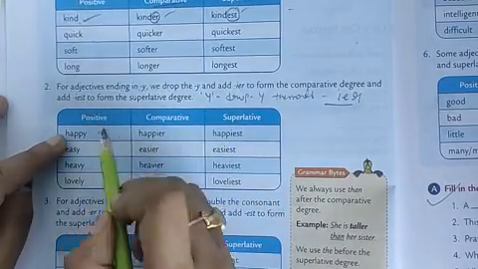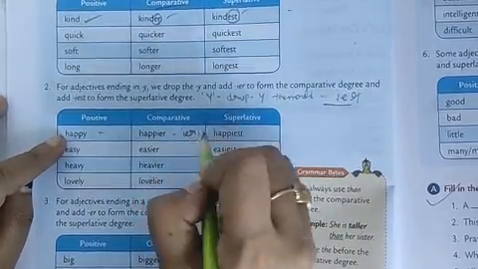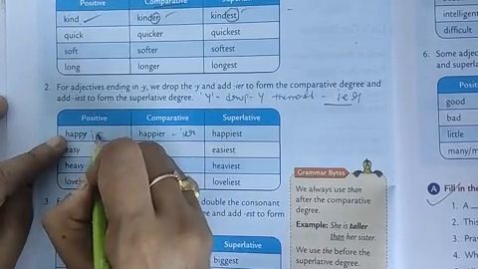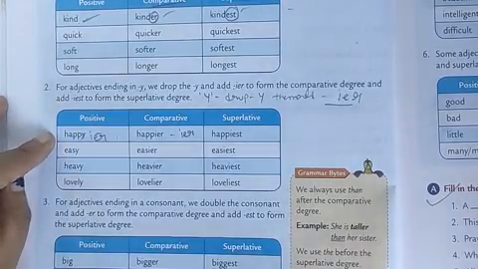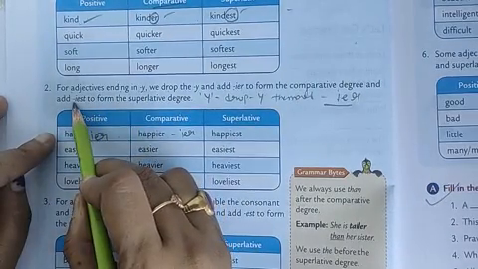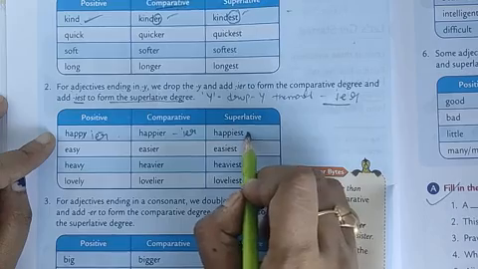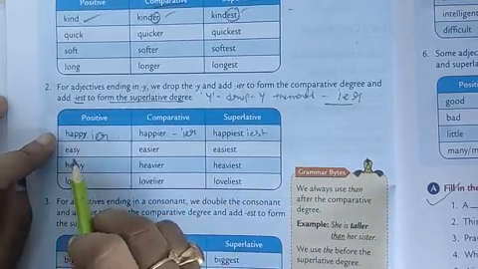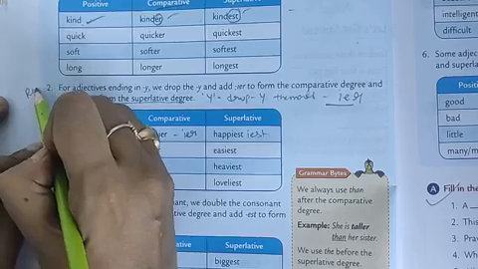Happy becomes happier. In the case of the comparative degree, happier, we are dropping the y and adding ier. And in the case of the superlative degree, we are adding iest, so it becomes happiest. Similarly, we drop the y and add iest. This is rule number 2.